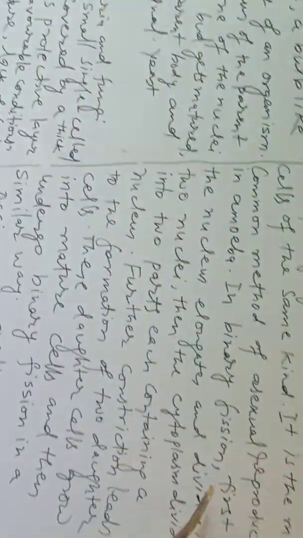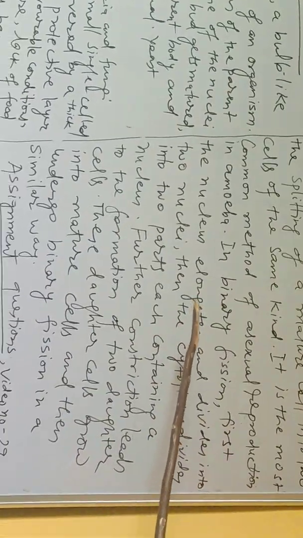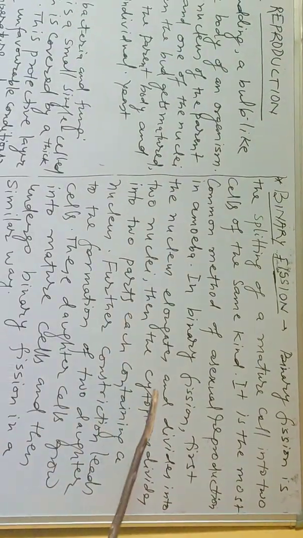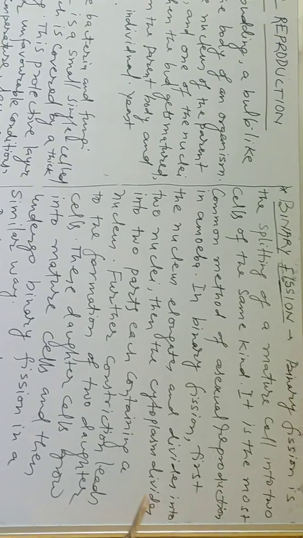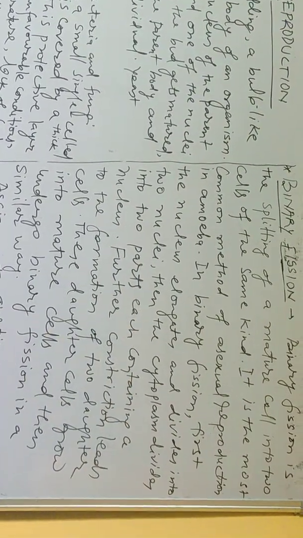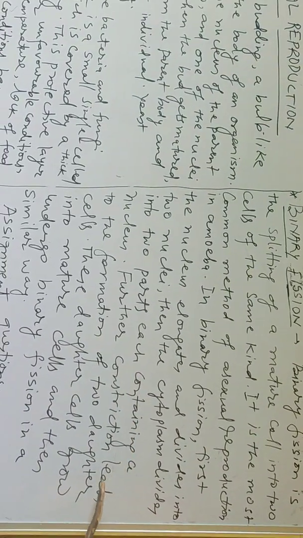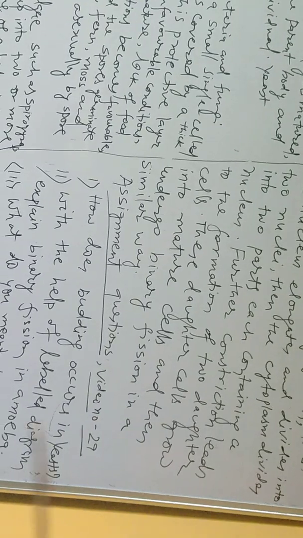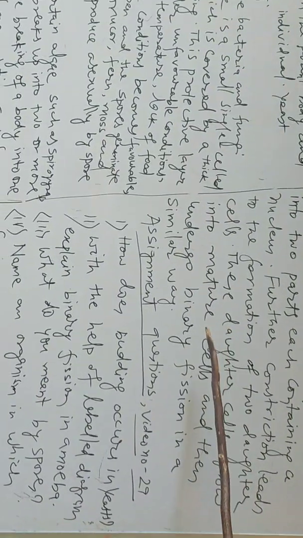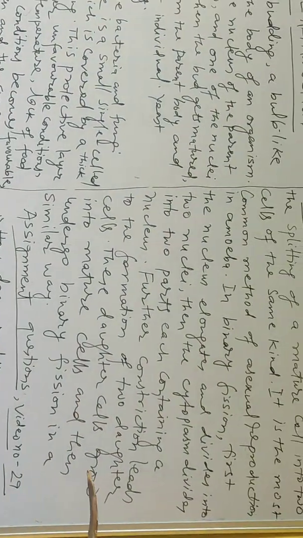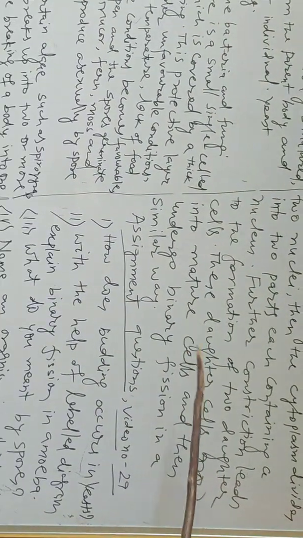In binary fission, first the nucleus elongates and divides into two nuclei. Then the cytoplasm divides into two parts, each containing a nucleus. Further, constriction leads to the formation of two daughter cells. These daughter cells grow into mature cells and then undergo binary fission in a similar way.